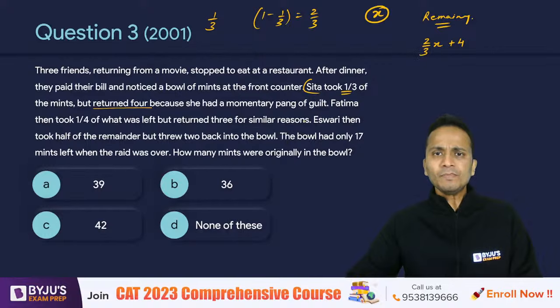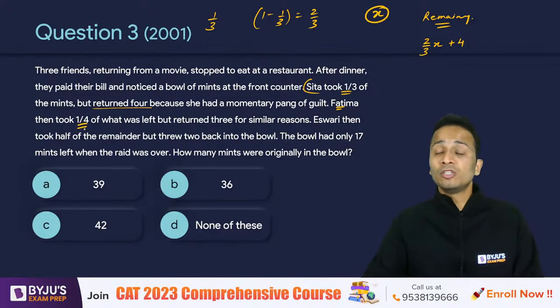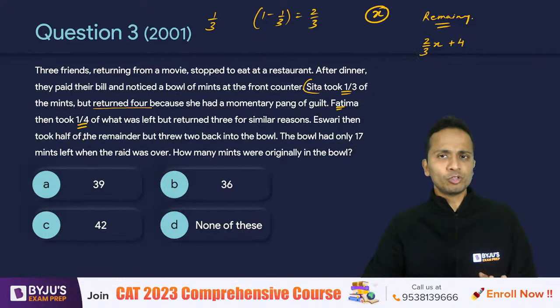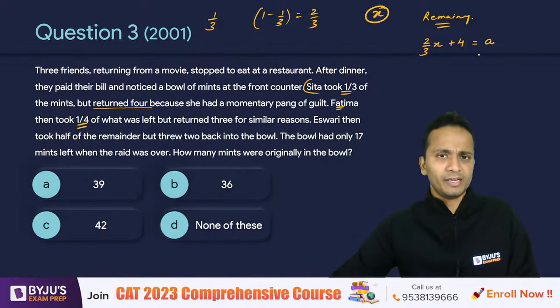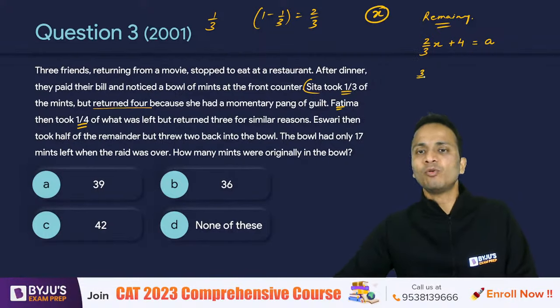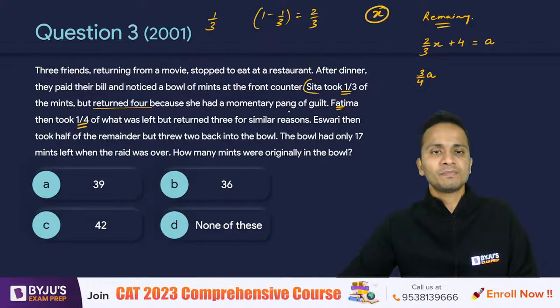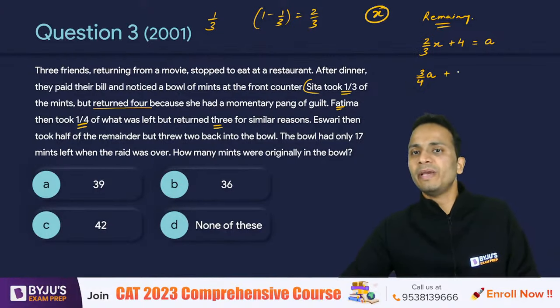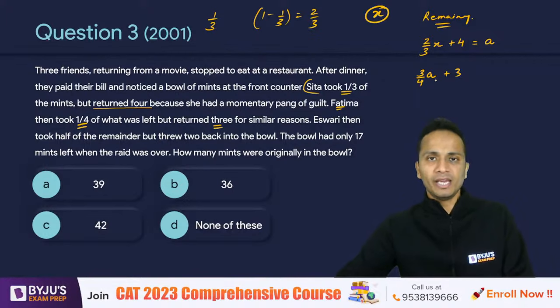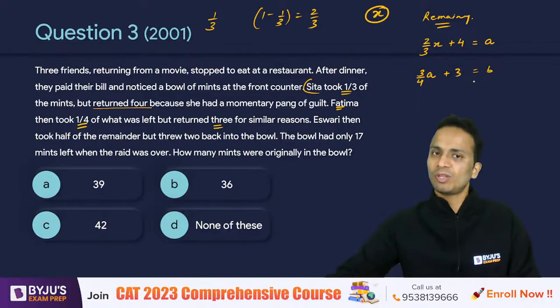All right. Now after that Fatima took 1/4. So if someone takes 1/4, then 3/4 will be left, right? So the number of mints left at the first step, let's say this value is equal to A. So if 1/4 was taken by Fatima, 3/4 of A will be left and she returned 3 mints. So the number of mints remaining will be 3/4 A plus 3. Let's say this is equal to B. Okay.